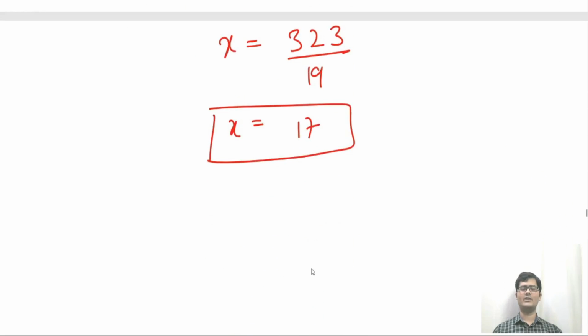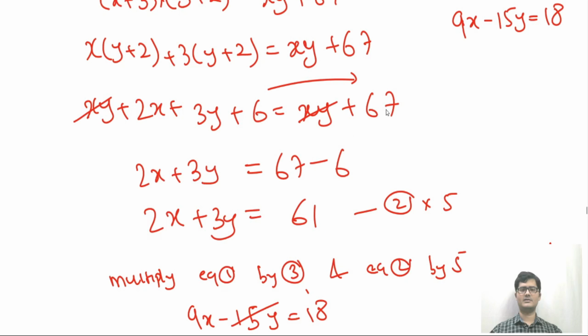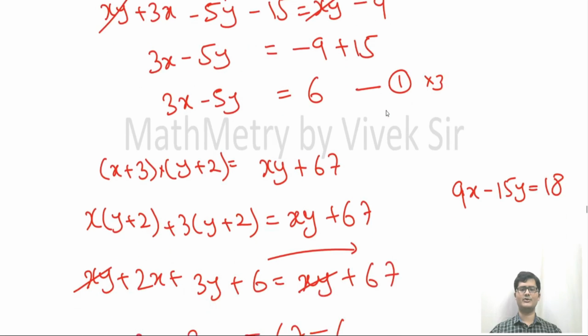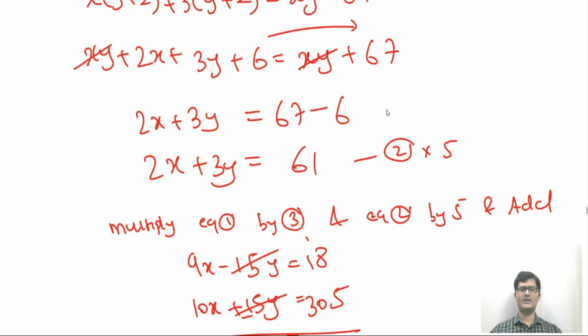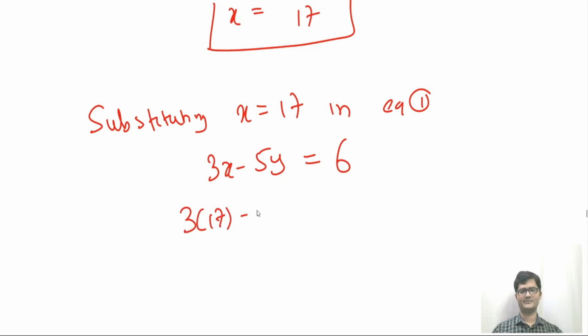Let us substitute this value of x in one of the equations. So substituting x equal to 17 in equation, let me see which equation is easy. Let us substitute in 1. So 3x minus 5y equal to 6. So in place of x, I'll put 17. So 17 3s are 51 minus 5y equal to 6.